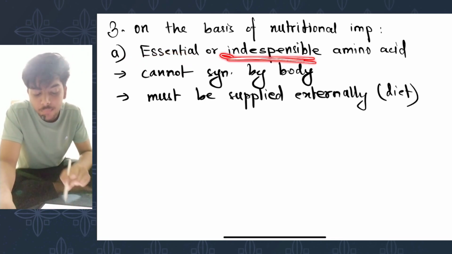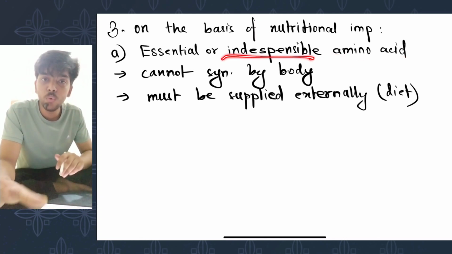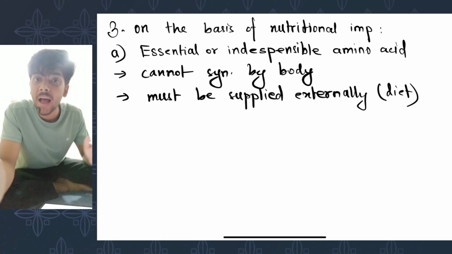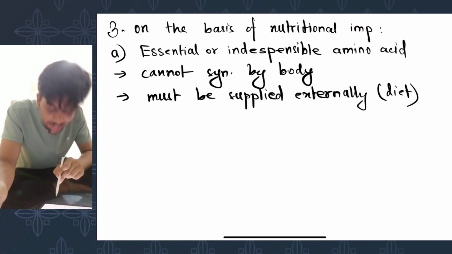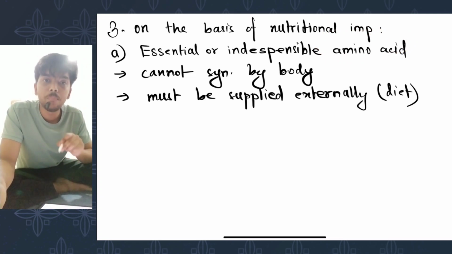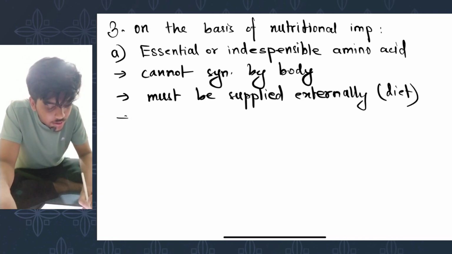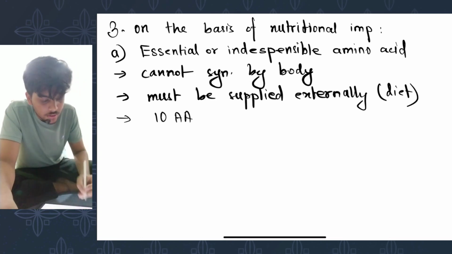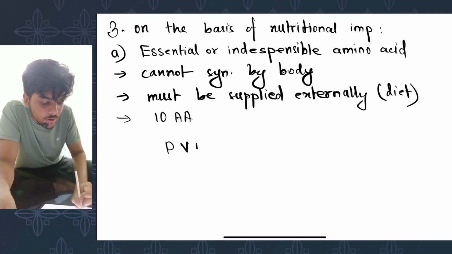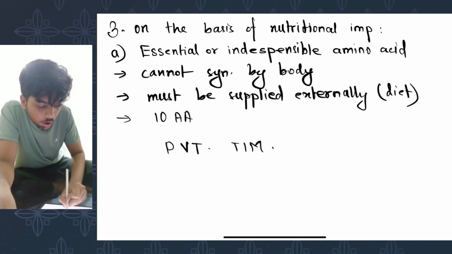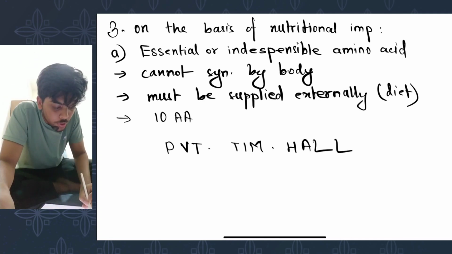And they are called indispensable because you can't just neglect these amino acids. If you don't take these amino acids, your body won't be producing them by itself. These amino acids need to be taken obligatorily because your body can't make them. There are 10 essential amino acids, which you can remember with the help of the abbreviation PVT TIM HALL, where each of the letters represents an amino acid.